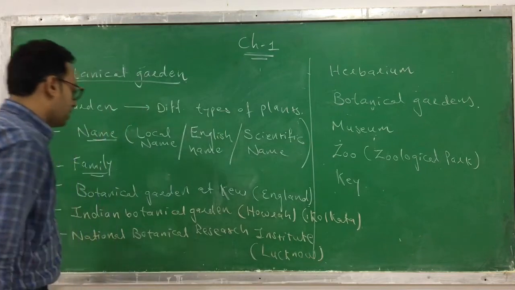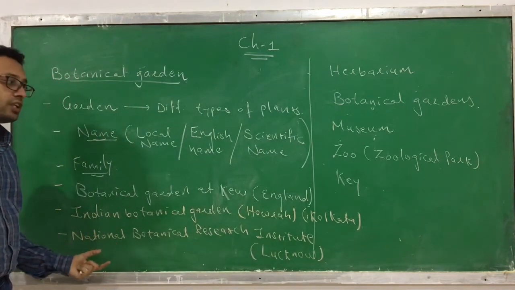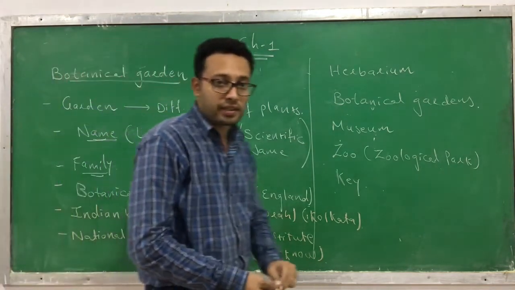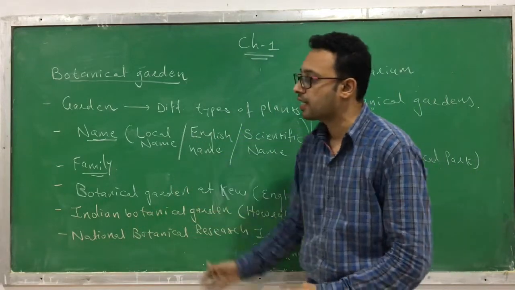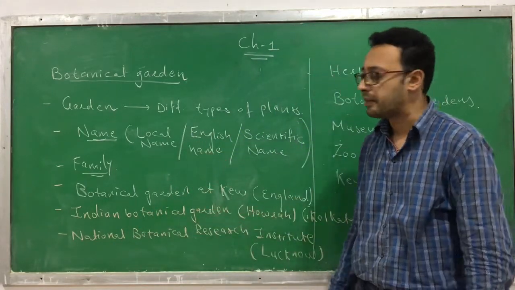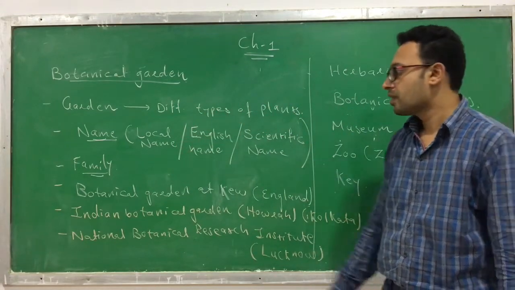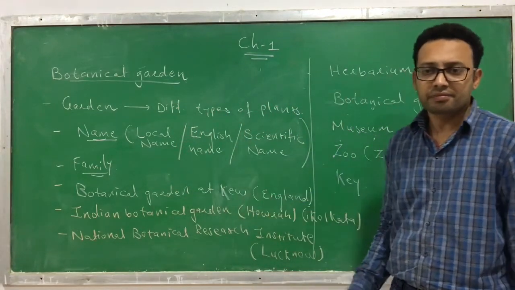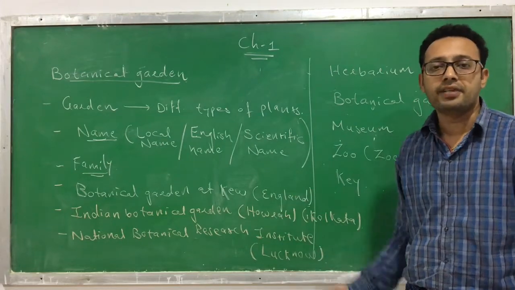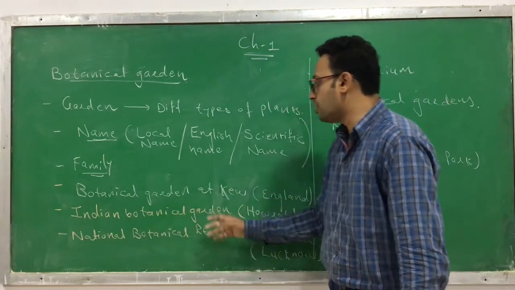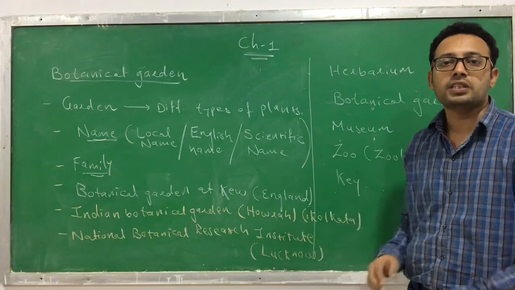This is one more famous botanical garden. So at least you have to remember the names of these botanical gardens because they are very famous. First, the botanical garden at Kew, England. Second, the Indian Botanical Garden at Howrah, Kolkata. The third one is the National Botanical Research Institute.